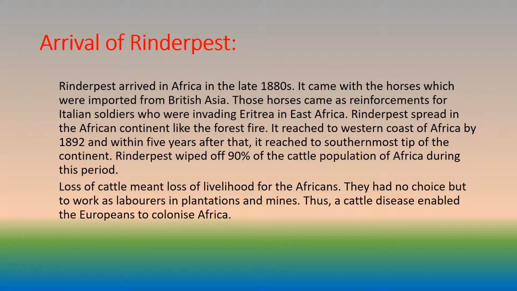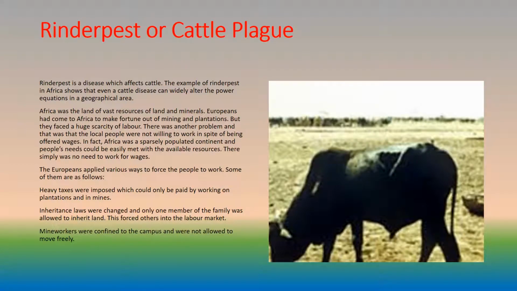It reached the western coast of Africa by 1892, and within 5 years after that, it reached the southernmost tip of the continent. Rinderpest wiped off 90% of the cattle population of Africa during this period. Loss of cattle meant loss of livelihood for the Africans. They had no choice but to work as laborers in plantations and mines. Thus, a cattle disease enabled the Europeans to colonize Africa.